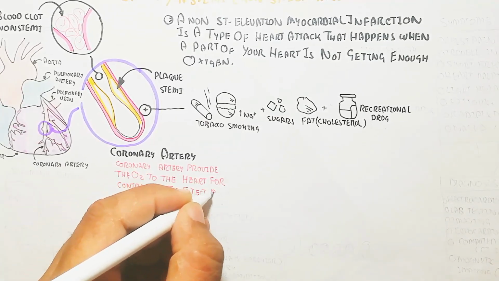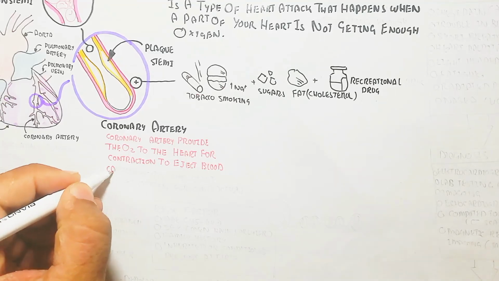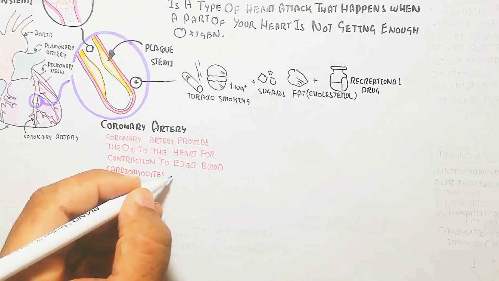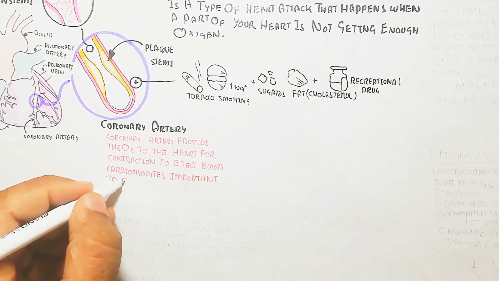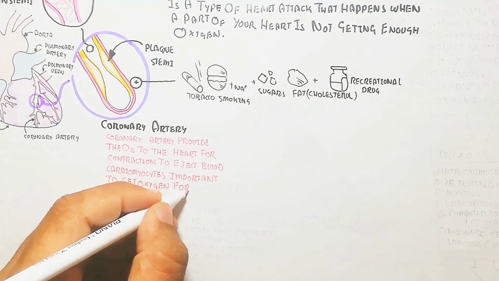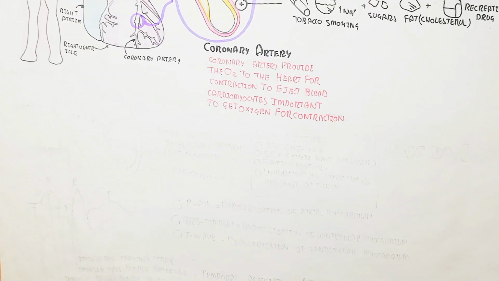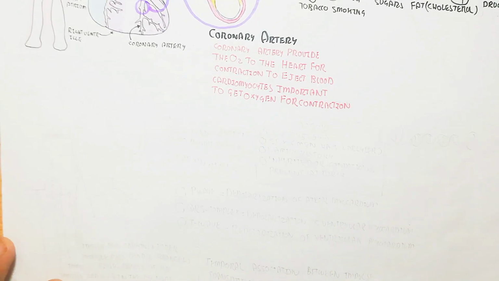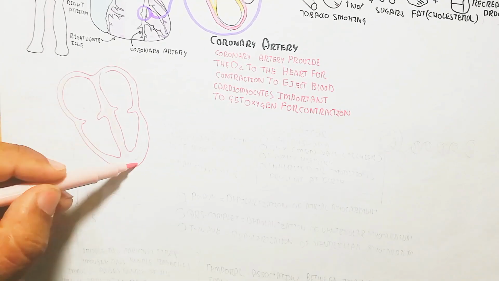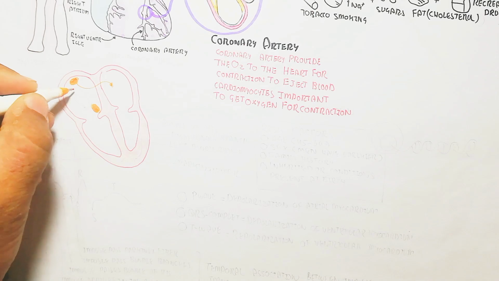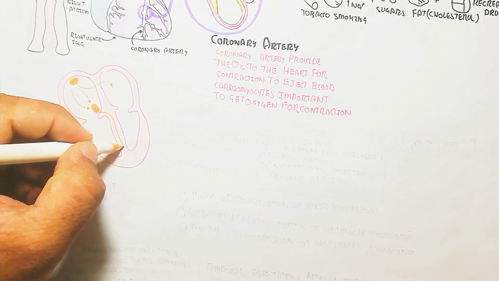The coronary artery provides oxygen to the heart for contraction to eject blood. Cardiomyocytes need oxygen for contraction. If enough oxygen is not provided, you feel angina, pain and discomfort, as well as a heart attack due to tissue damage of the heart.